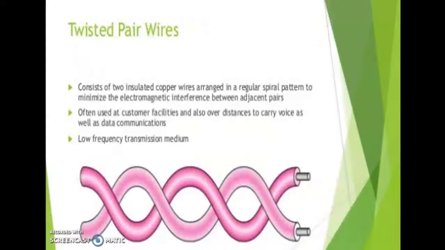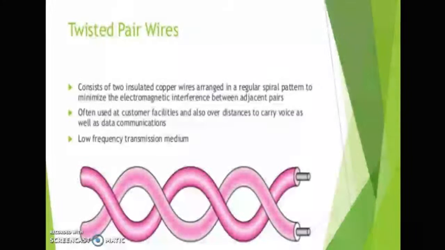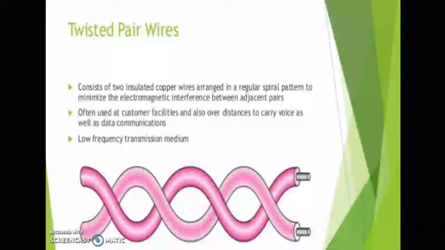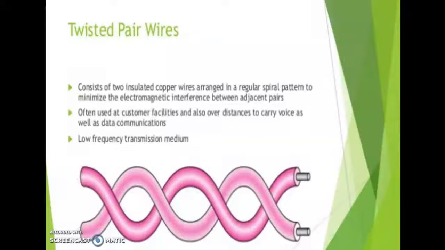First one, twisted pair. Twisted pair wires consist of two insulated copper wires arranged in a regular spiral pattern to minimize the electromagnetic interference between adjacent pairs. That means two insulated copper wires are arranged in a regular spiral pattern, twisted together.